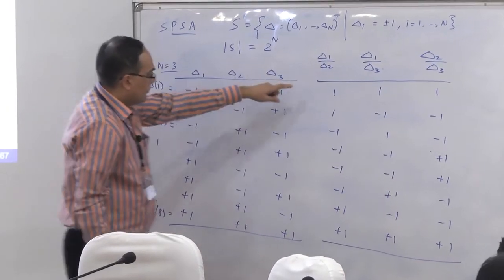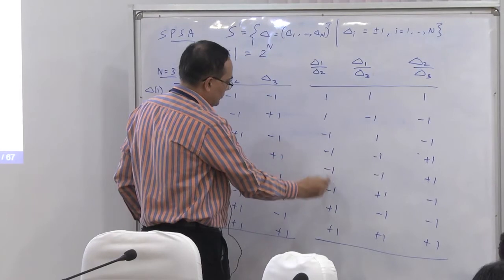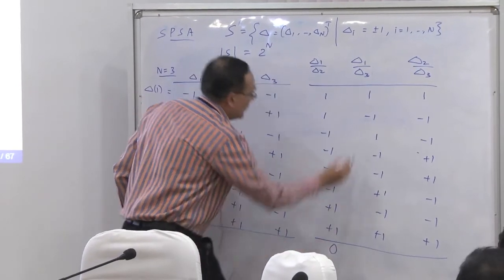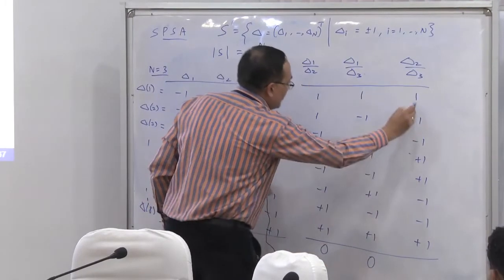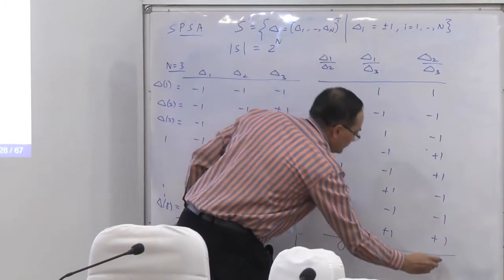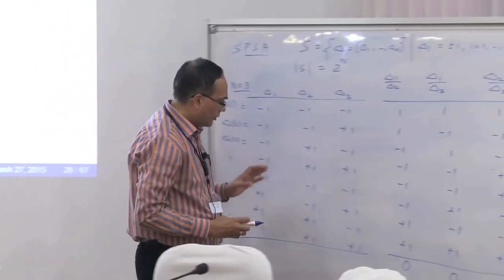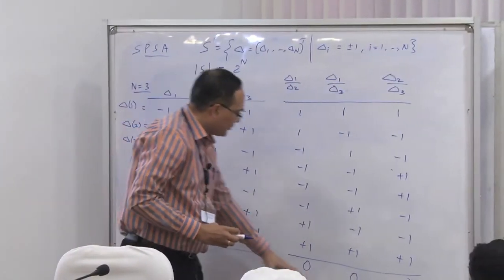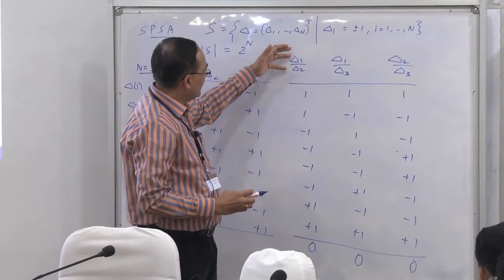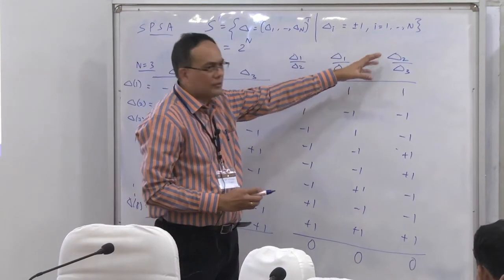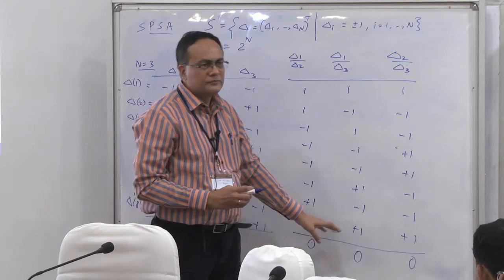If you sum over all of them, you can see that this sums to 2 minus 2 minus 2 plus 2, this is 0. Sum over all of them, this is again 0. Sum over these, this is 0 as well. So for a 2 simulation algorithm, I actually need this property, that the sum of these, delta 1 by delta 2, delta 1 by delta 3, delta 2 by delta 3, should sum to 0.